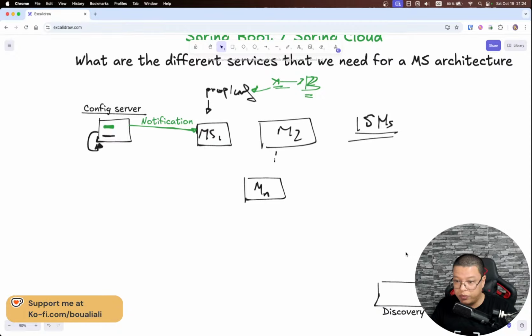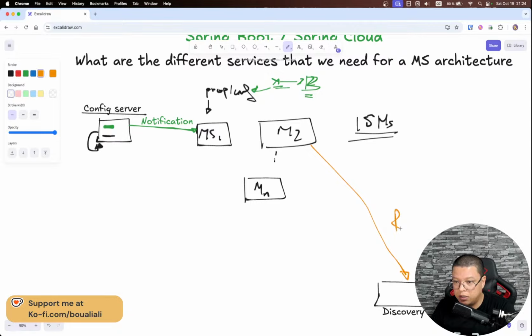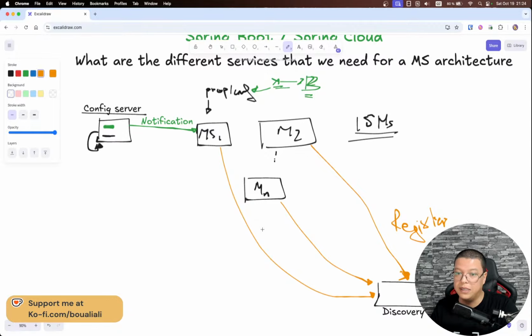In a discovery server, when each application starts up and is running and everything is fine, this application needs to register in here. So this microservice 2 is saying I need to register myself into the discovery server, and in the same way for all the others. I will tell you later why we need this discovery server. It will have different instances, where the different microservices are registering. After this, we will talk about another one, and then I will relate it to the discovery server.